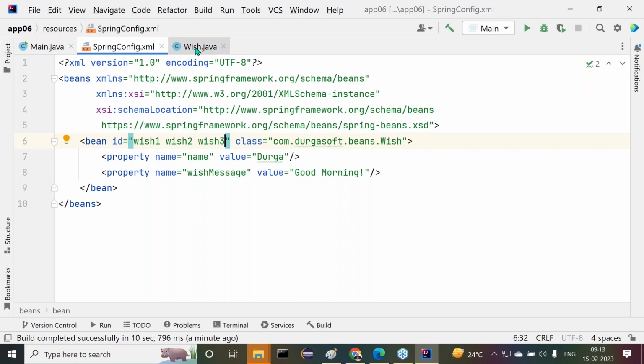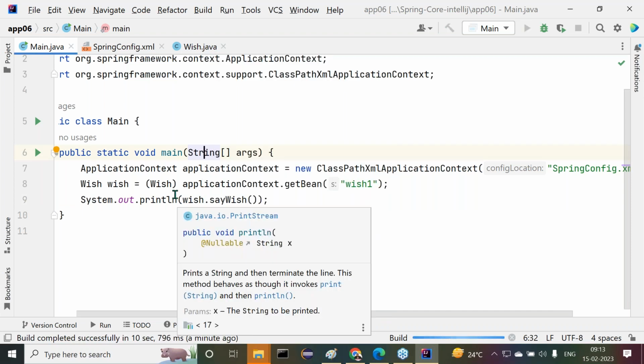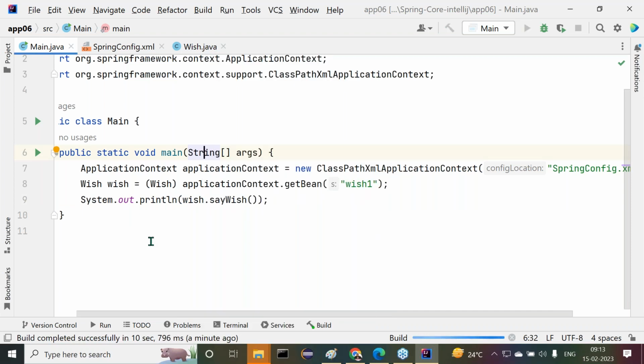Now at least inside our main class, if I provide wish one, out of wish one, wish two, wish three, wish one is one value or not? I want to try with this wish one, whether we are able to get this wish object or not on the basis of wish one. Let me check it. What will happen now? Try to check this. Are we able to get output or not?